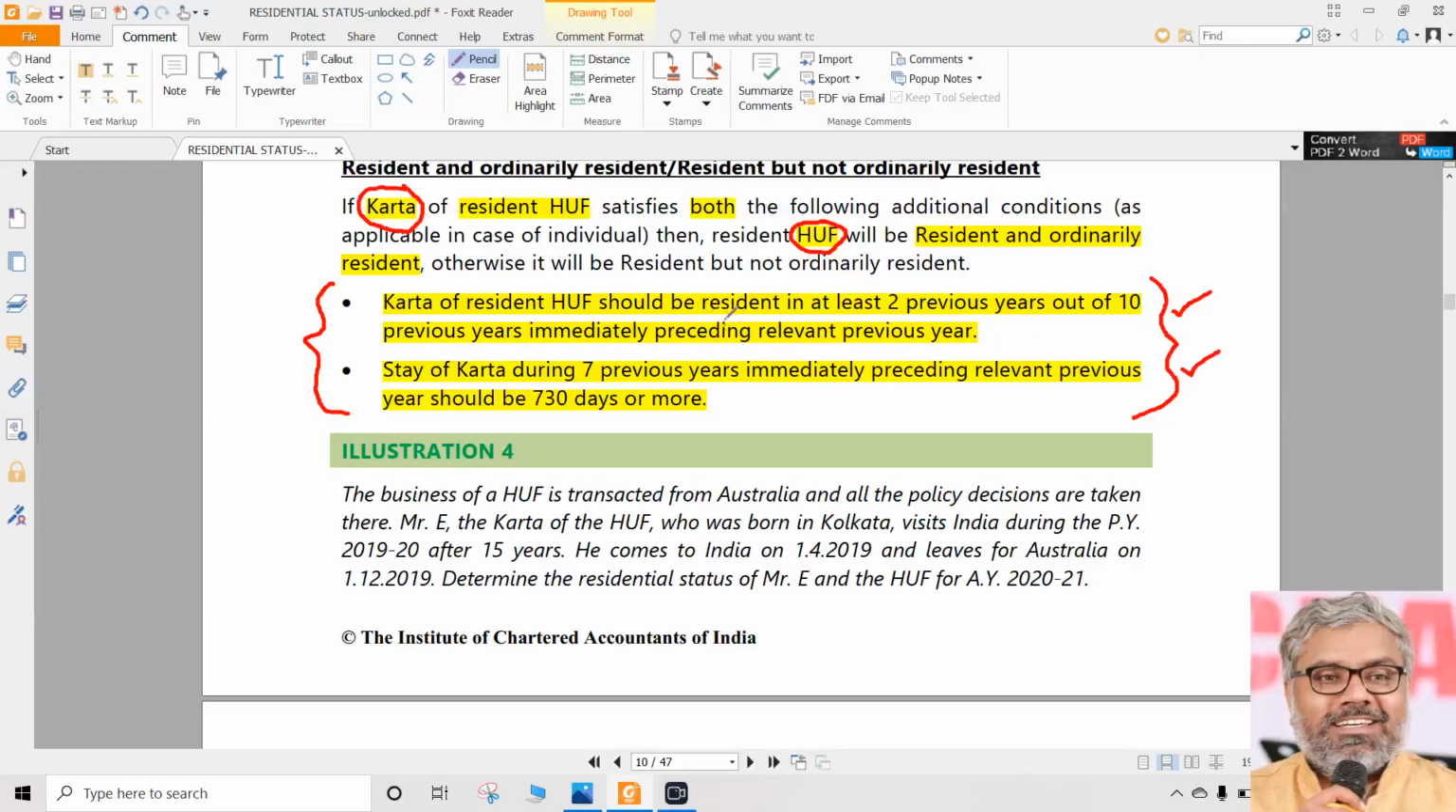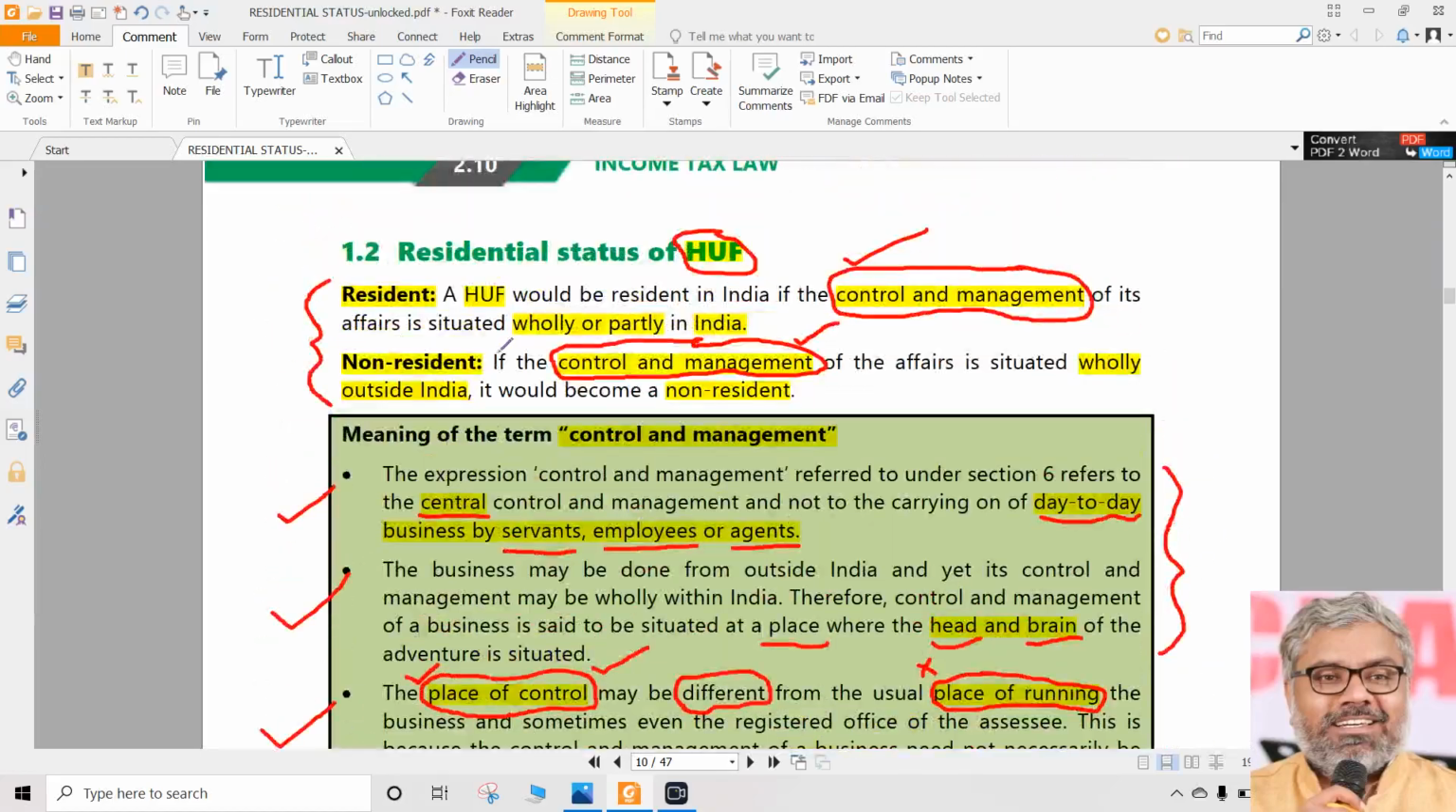That is why Karta's residential status will not have any impact on the residential status of HUF. However, Karta's position in relation to these two conditions, whether he stayed in India for a period of 730 days or more in the 7 years or not, whether he became resident in at least 2 out of 10 years immediately preceding the previous year or not, that matters, but not whether Karta is resident or ROR, RNOR, NR. Anything is possible for Karta to be, and anything is possible for HUF to be also.